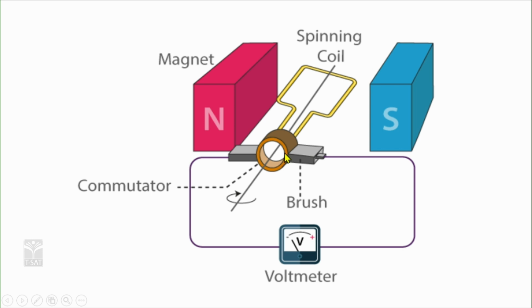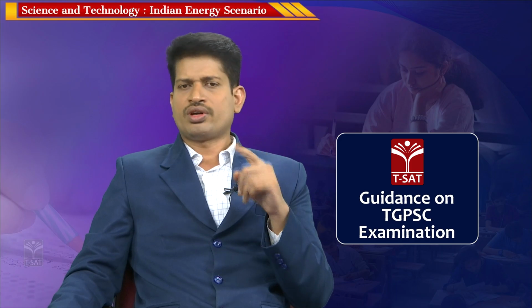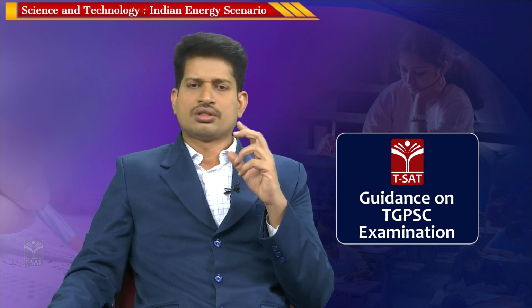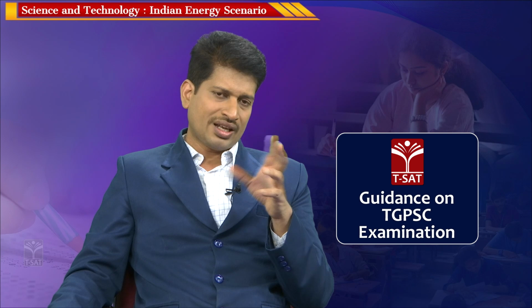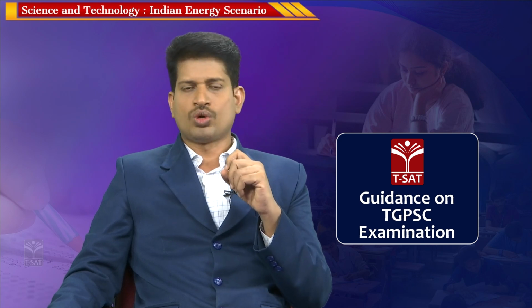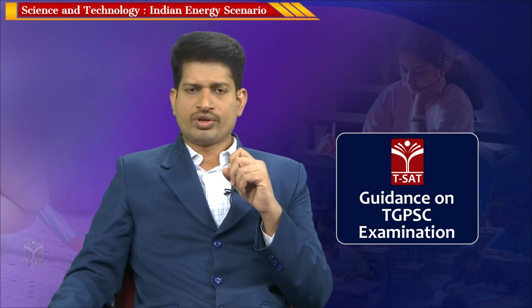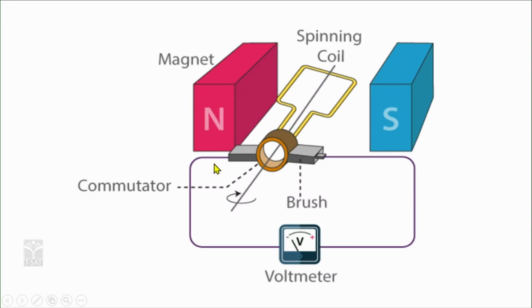In all the sources of commercial power generation, you require this structure, whether it is thermal, nuclear, or hydel. In every source you require this, even wind: a device which converts mechanical energy into electrical energy, except in the case of solar photovoltaics. Solar photovoltaics generate power with the help of a principle known as the photoelectric effect. So, it does not require a dynamo for commercial power generation.